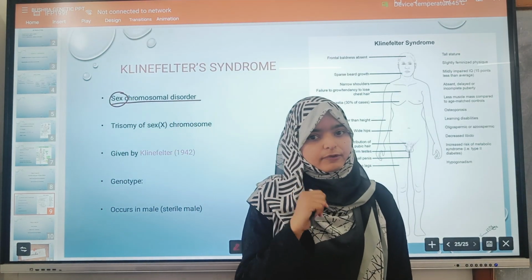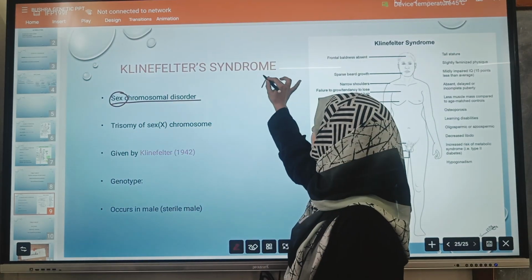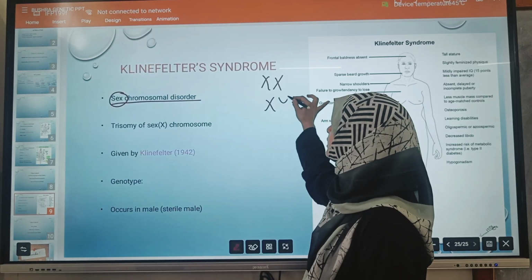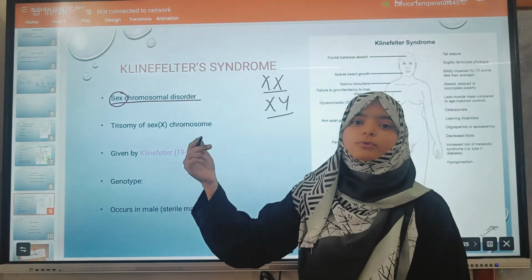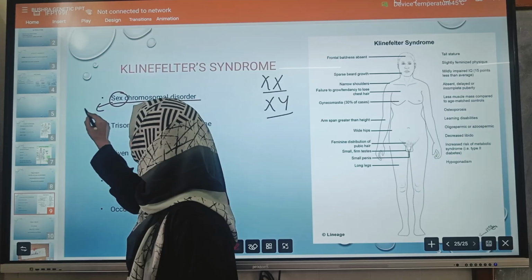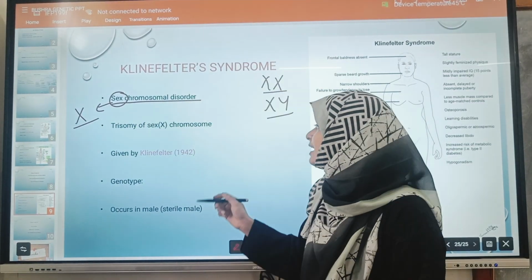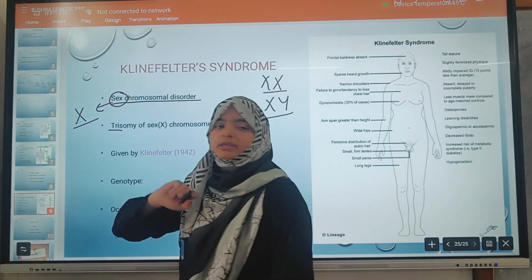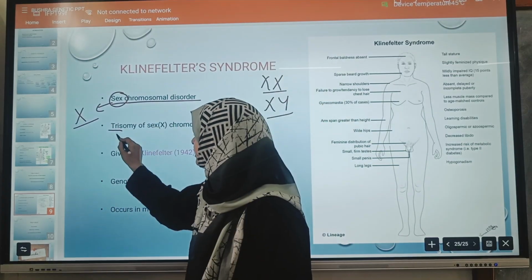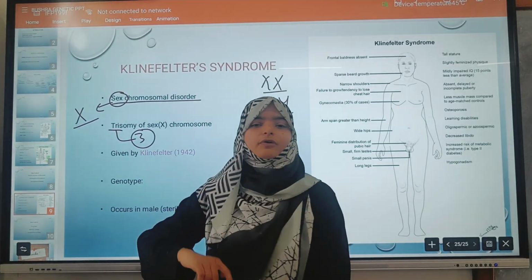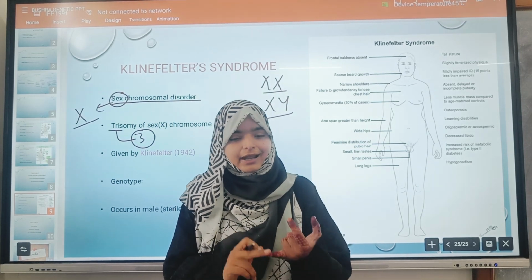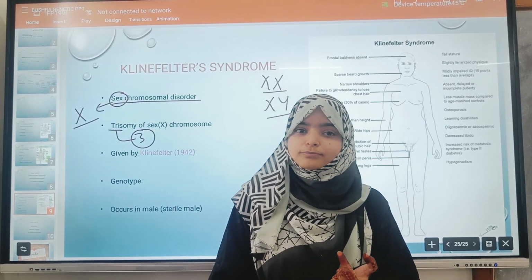Again, we have two types of the sex, XX and XY. So this type of chromosomal disorder occurs again in the X chromosome. What happens in this case? It is a trisomy. Tri means 3. So what will happen in this? Either the addition or deletion of the X chromosome.